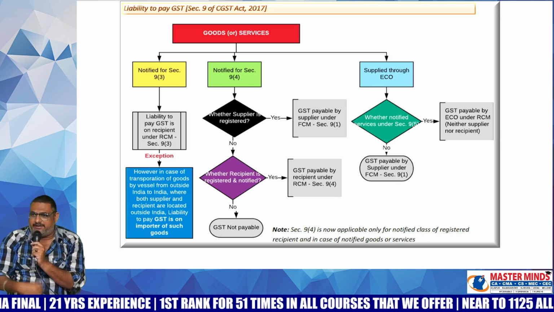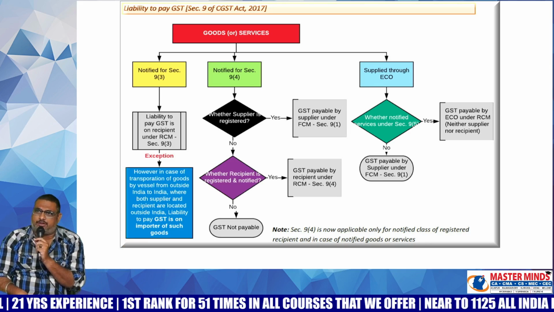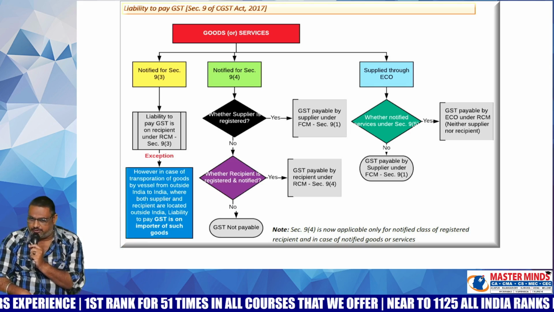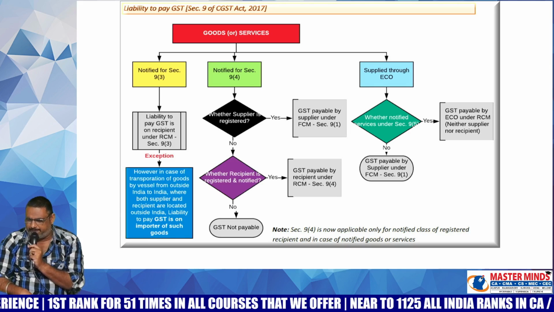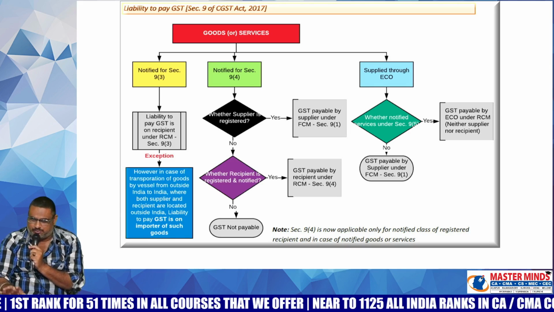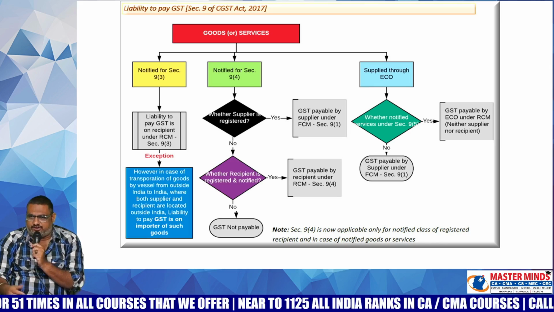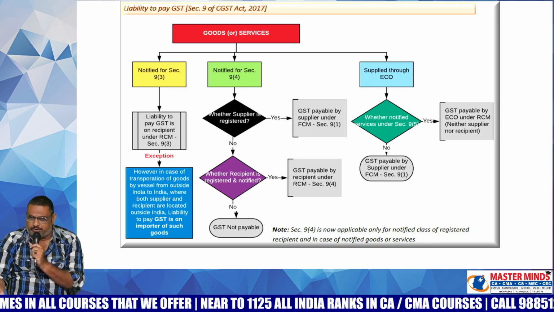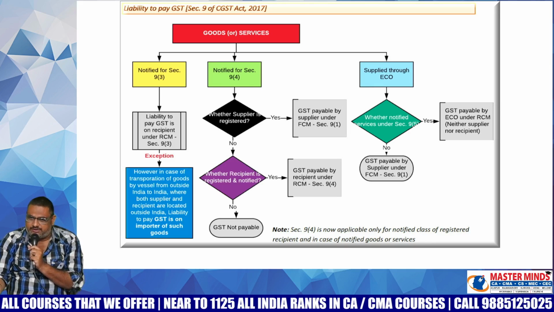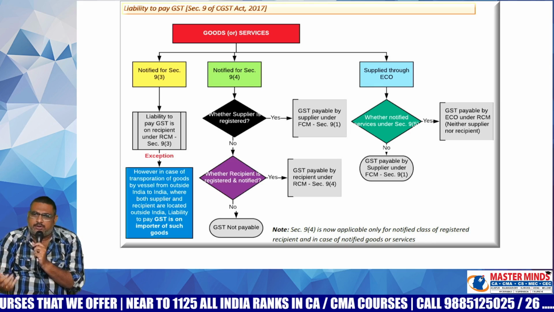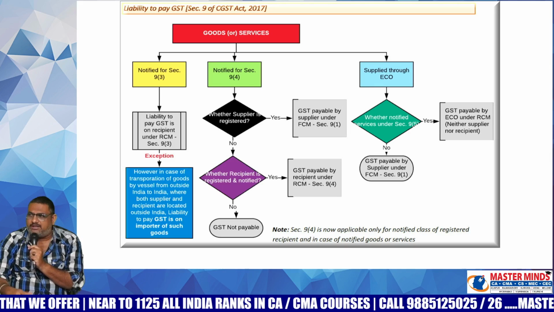Section 9 index, ma. In section 9 there are 5 subsections: 9.1, 9.2, 9.3, 9.4, 9.5. 9.4 is not in the syllabus, you can exclude it, but we will have a little discussion on that. 9.1 FCM, 9.2 GST on petroleum products, 9.3 RCM, 9.4 RCM, 9.5 GST to be paid by the ECO.